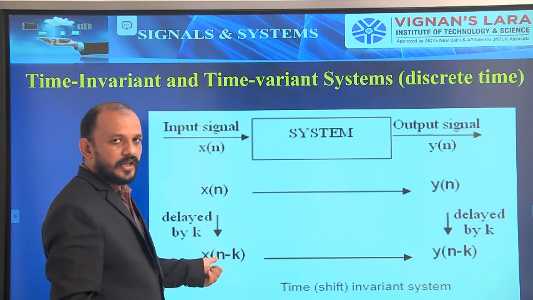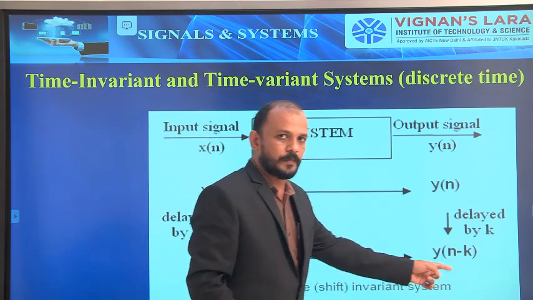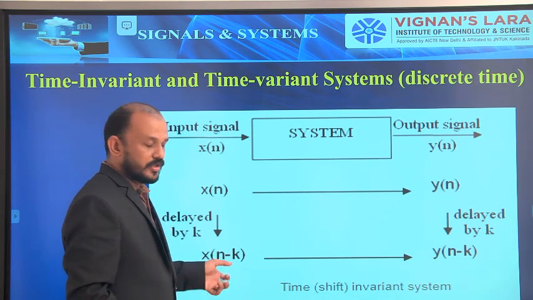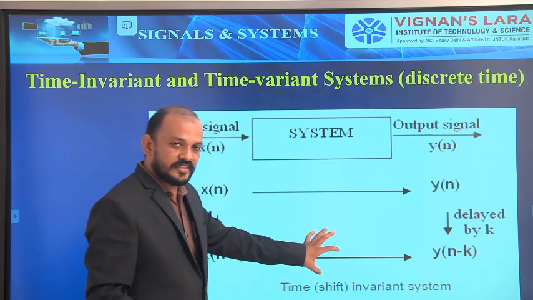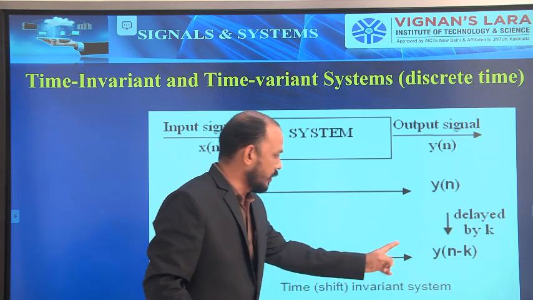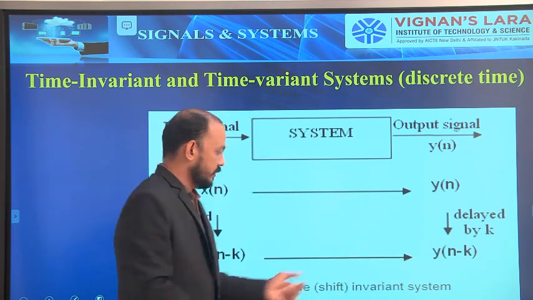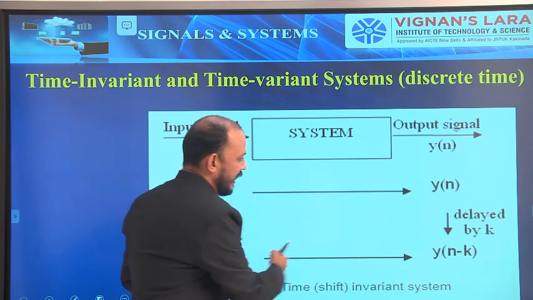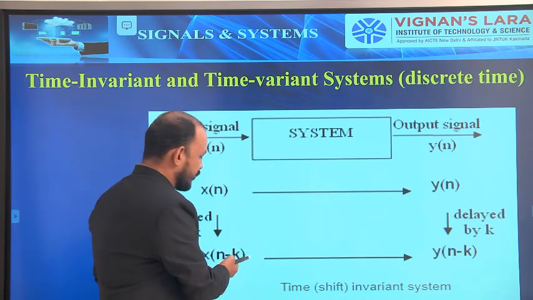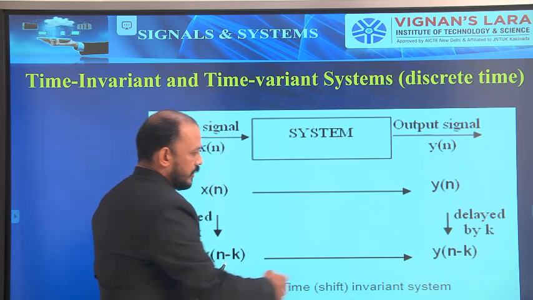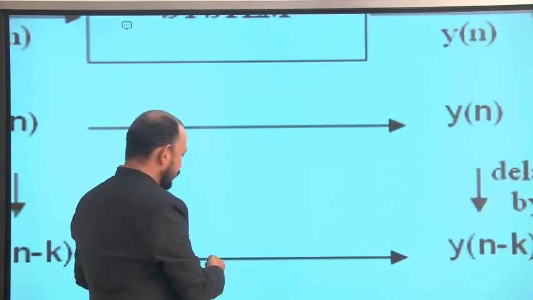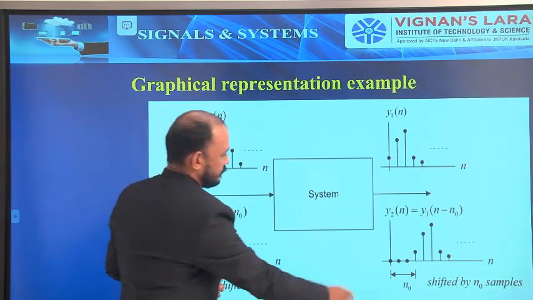See, this is the delayed output and this is the delayed input. Now I am giving the delayed input to a system and it is producing some output. So the output due to the delayed input: this is a system, and the system is producing an output for the delayed input.